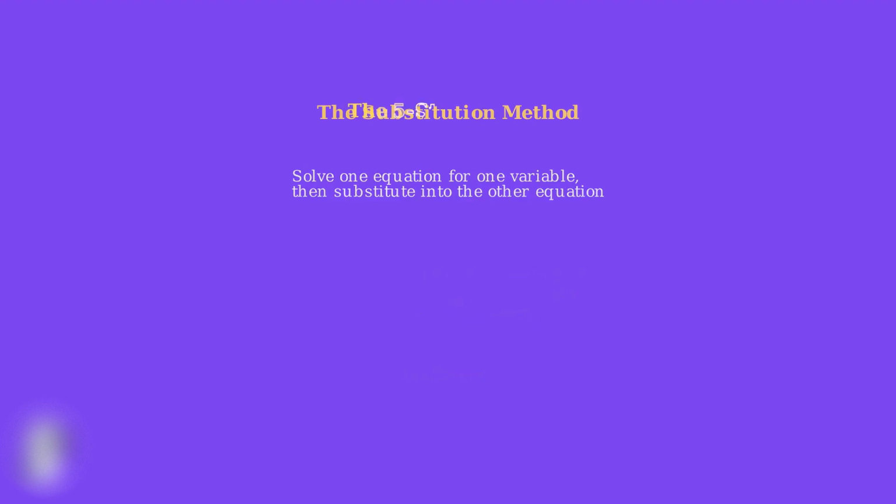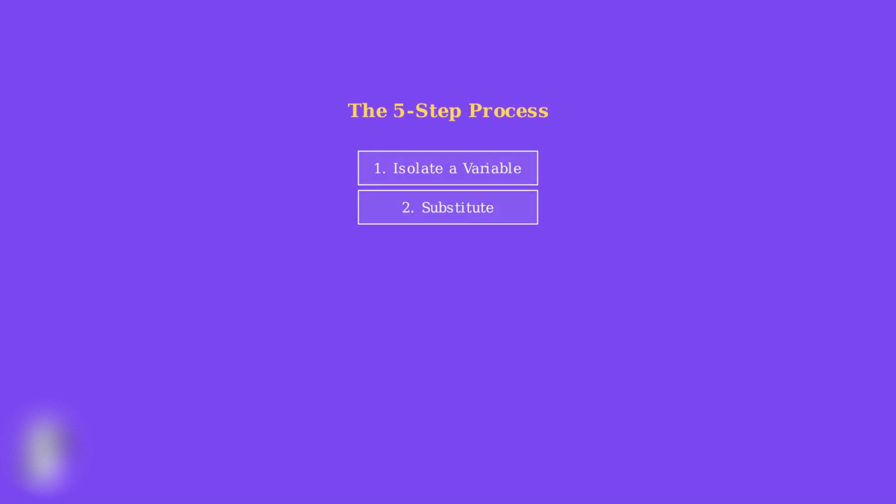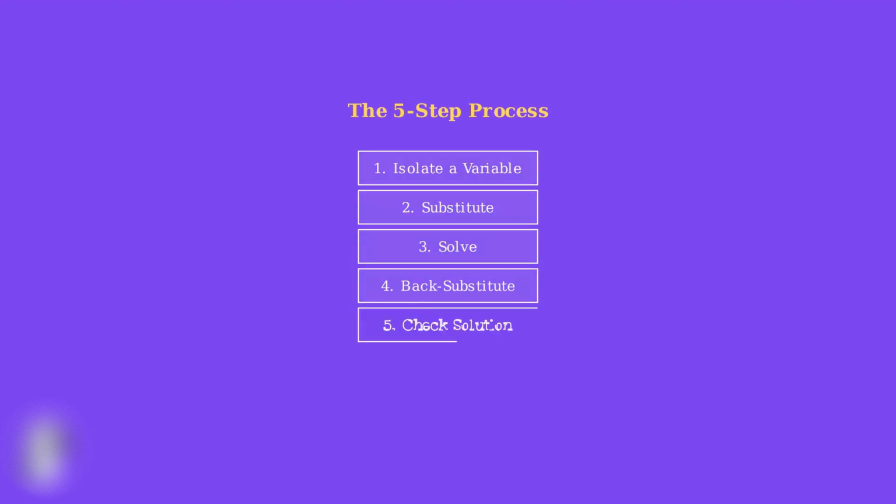Throughout this video series, we'll break down the substitution method into 5 clear, manageable steps. Each step builds on the previous one, making the entire process systematic and reliable. Each step serves a specific purpose and follows logically from the previous one. By mastering these 5 steps, you'll have a powerful tool for solving any system of linear equations, no matter how complex it might initially appear.